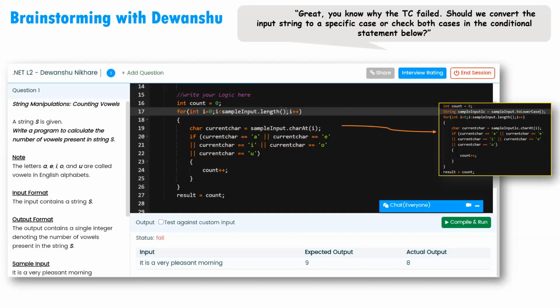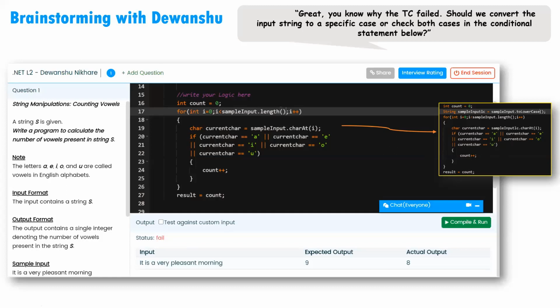We thought most candidates might go into making the OR condition more complex. For example, if you see A, E, I, O, U in lowercase, they would also add A, E, I, O, U in uppercase. But we were happy that Devanshu didn't do that. He changed the code to sample input dot toLowerCase, and then checked everything in lowercase only. I think 50% of the battle was won for Devanshu at this moment.